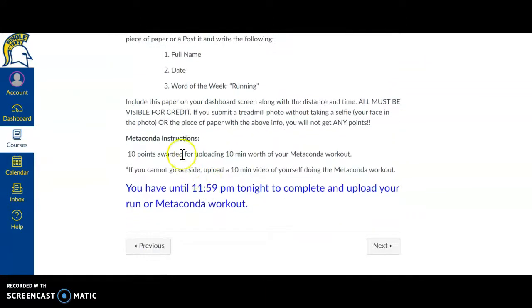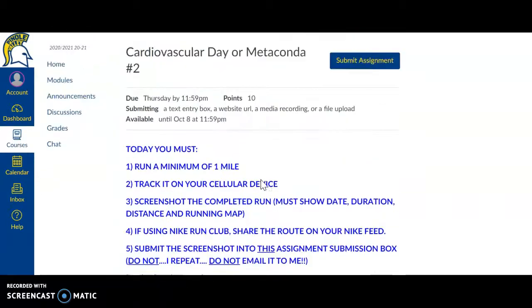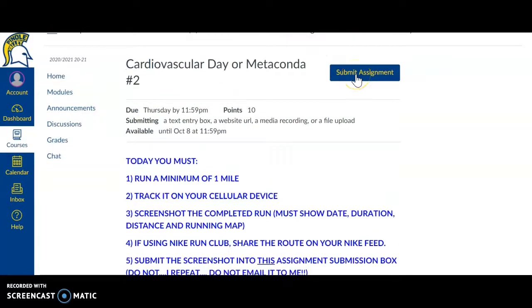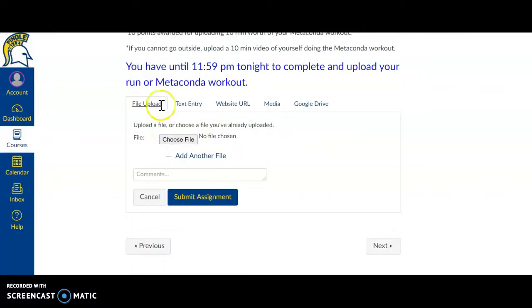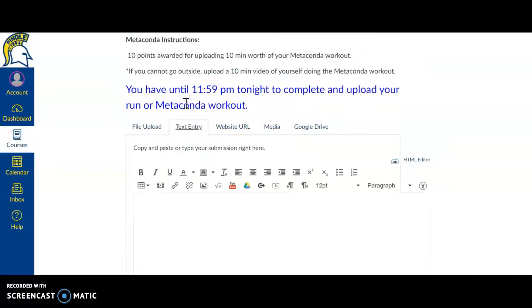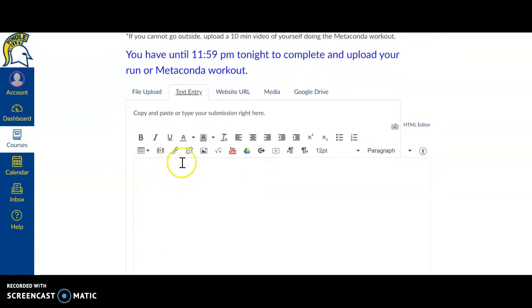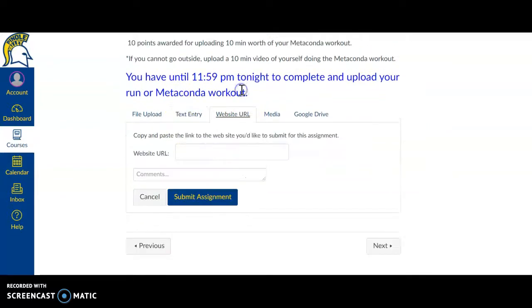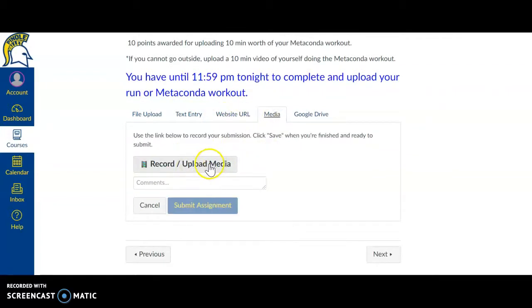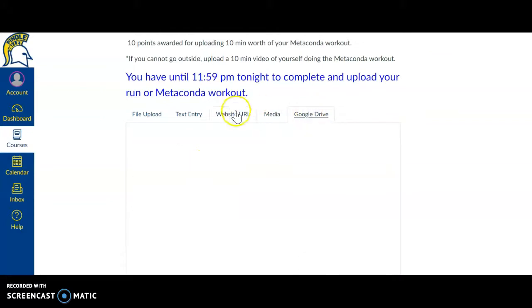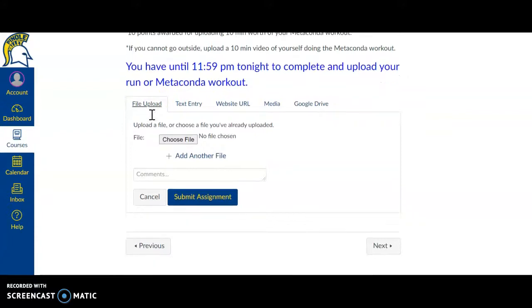And then if you do Metaconda, obviously you just upload your video here. So you just click on this blue button and then you would submit your assignment to me. If I click here, you have all these different ways to submit your assignment. You can do a file upload. You could just do a text entry. You could do a website URL. If you have a recording, you can record or upload media here. And then you can also attach your Google Drive here. Okay, so there's many different ways to attach your assignments.